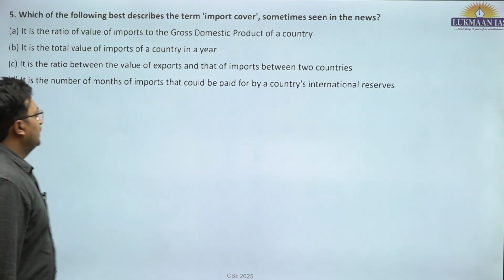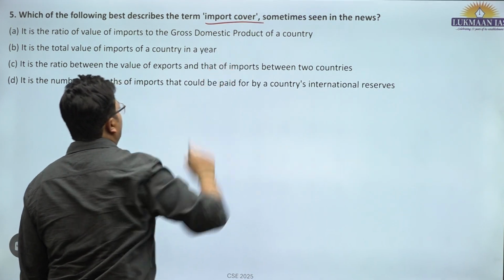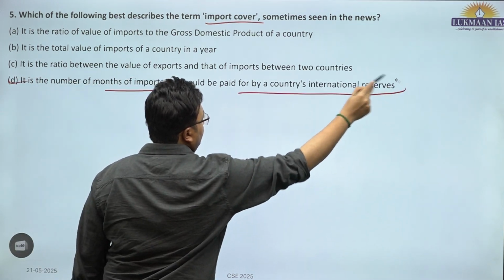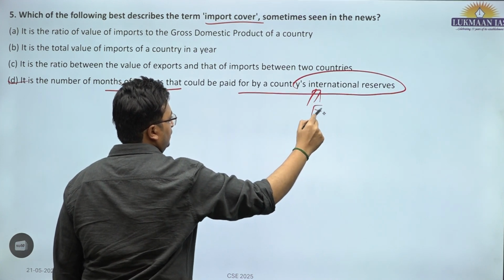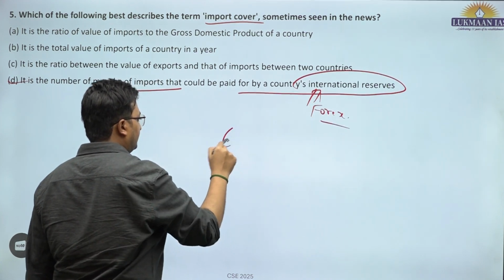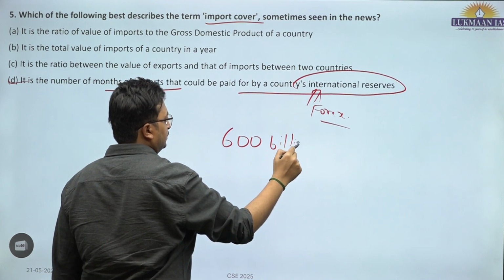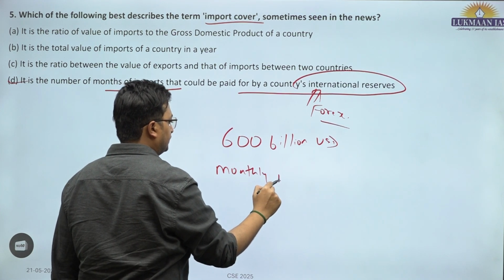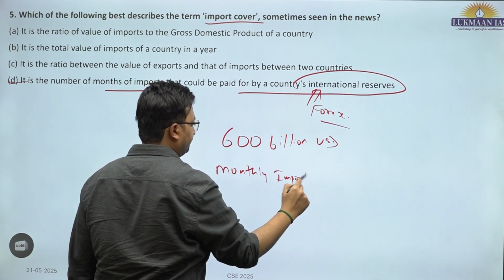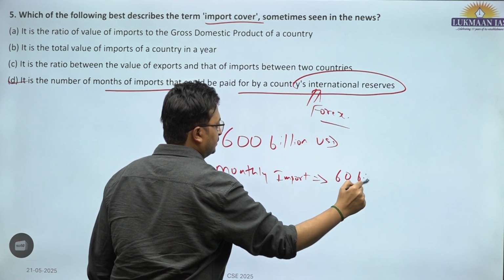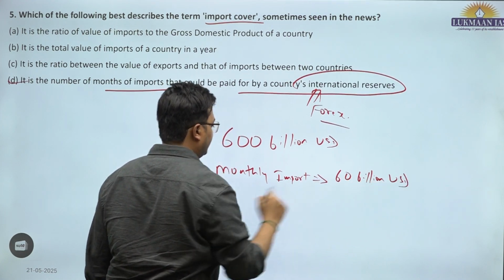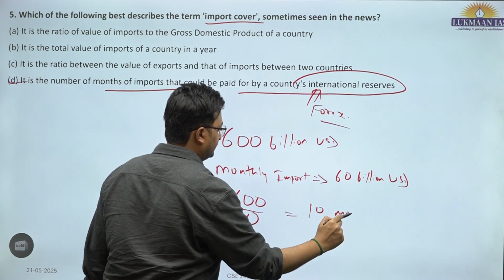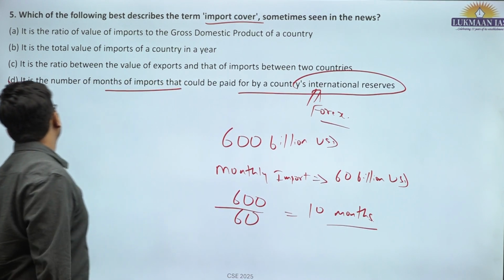So which of the following best describes the term import cover? Import cover is nothing but the number of months of import that could be paid by countries' international reserves, or known as forex reserves. Suppose India has forex reserves of 600 billion USD and average monthly import is 60 billion USD. So import cover is 600 upon 60, that is 10 months. This is all about import cover. D is the correct answer.